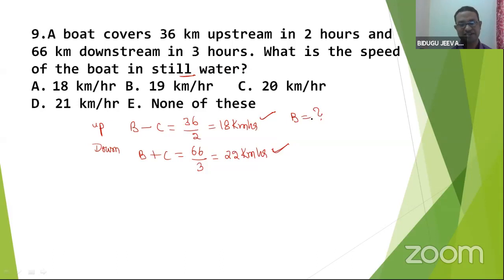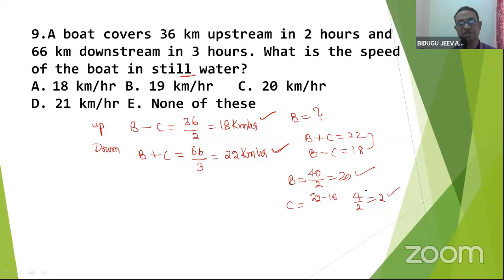Two things are given. One is B plus C, another is B minus C. What to do, please? What is the answer? See here, B plus C is given 22. B minus C is given 18. To get the value of B, add and divide by 2, 40 by 2. Answer clear. If you want to get the value of C, subtract 22 minus 18. That is 4 by 2, 2. Now your answer is 20 kilometer per hour.